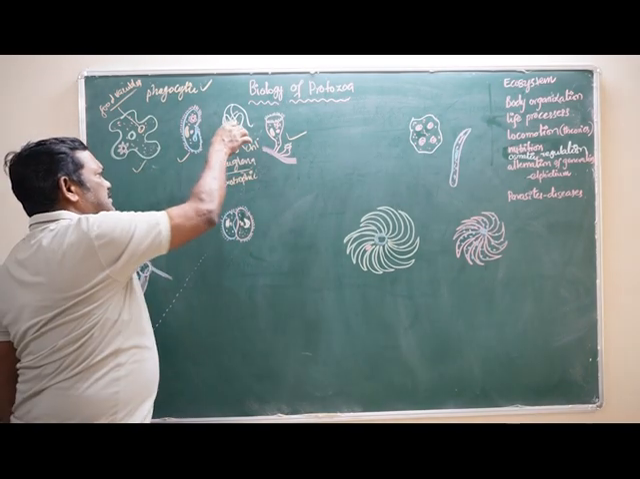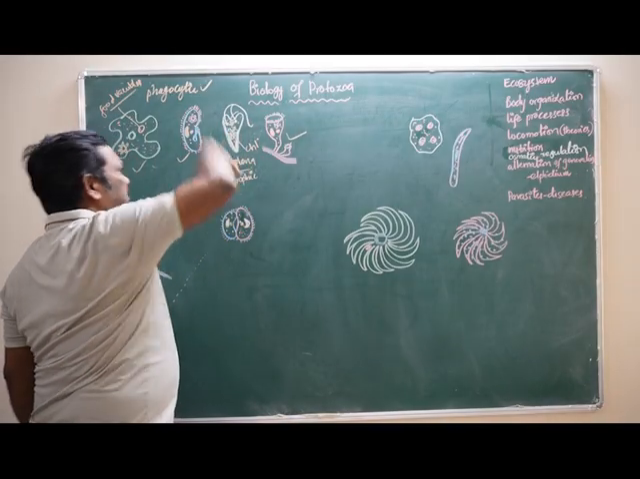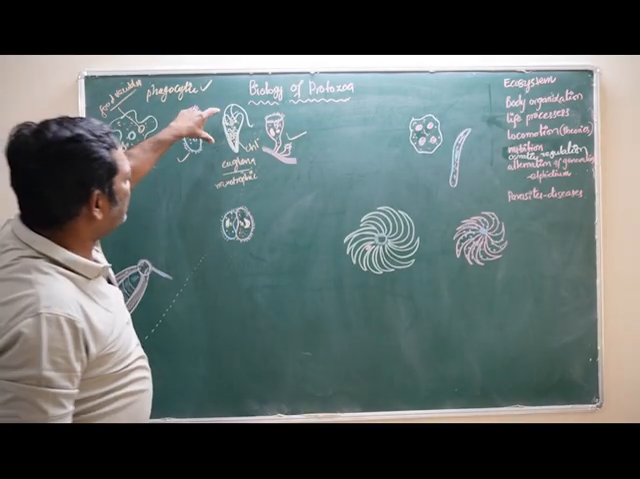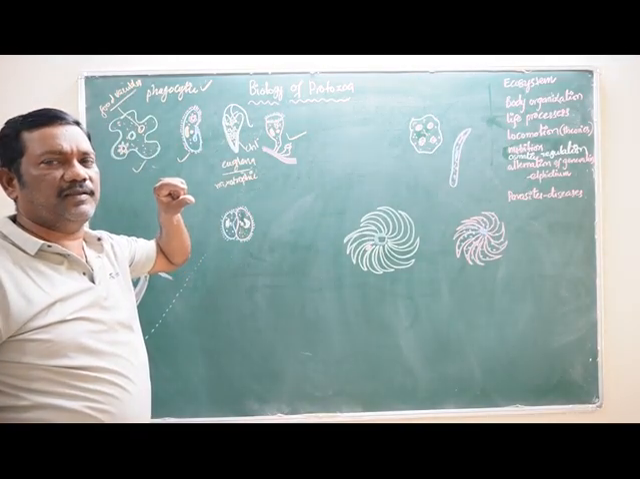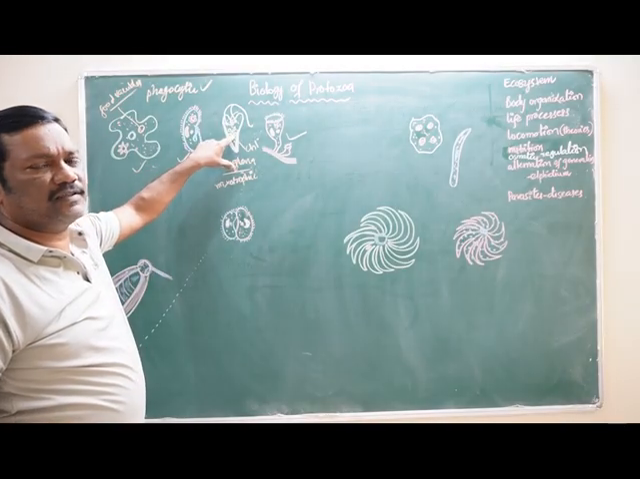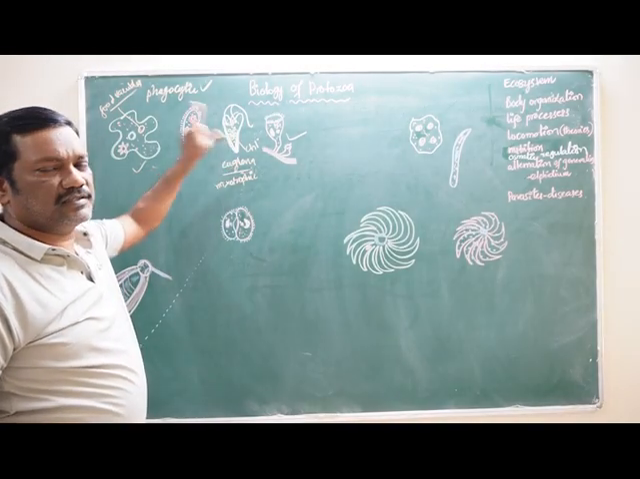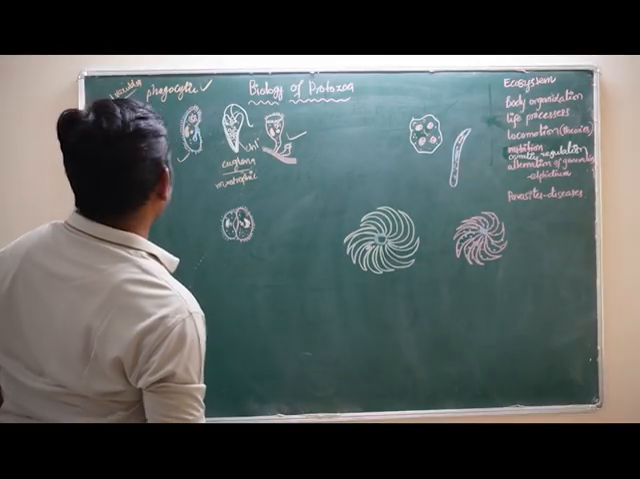So this euglena is kept in the animal phyla but not in the plant phyla, because most of the characters belong to the animal kingdom. Only the presence of these chromatophores is the plant character. That's why it is.